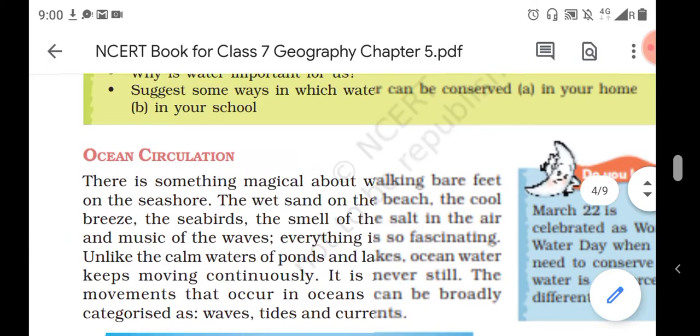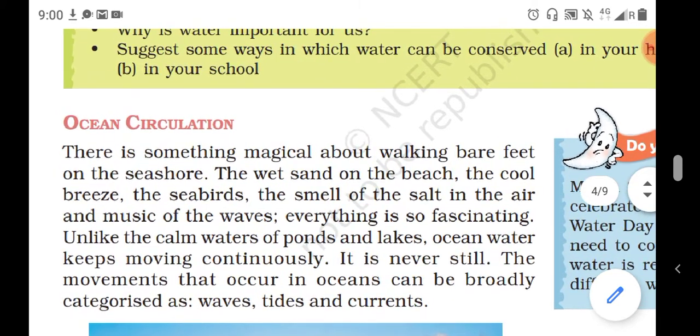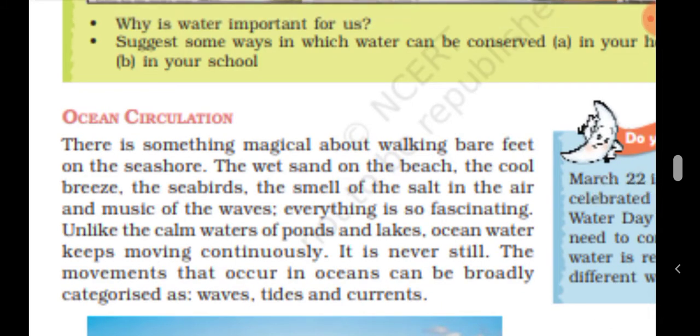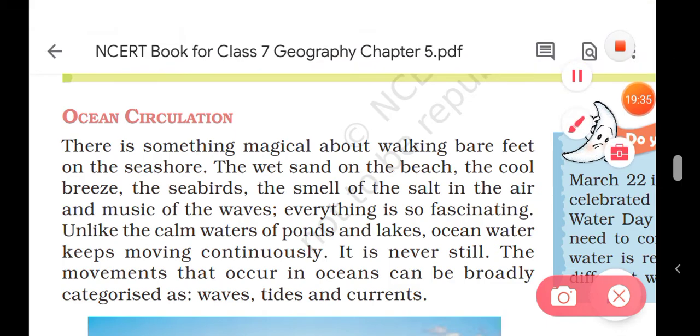Okay, so students, the next topic is ocean circulation. There is something magical about walking barefoot on the seashore. Seashore means the sea beaches. So the wet sand on the beaches, the cool breeze and the seabirds, the smell of the salt in the air and the music of the waves, everything is so fascinating.